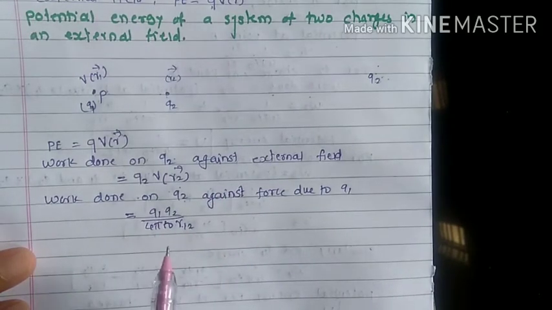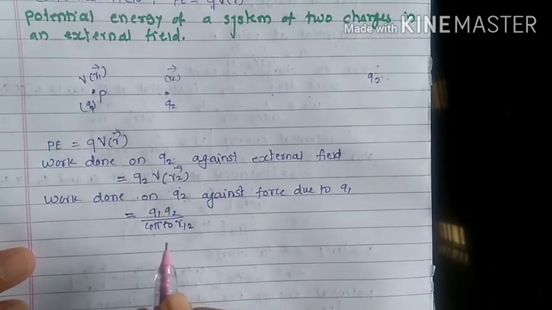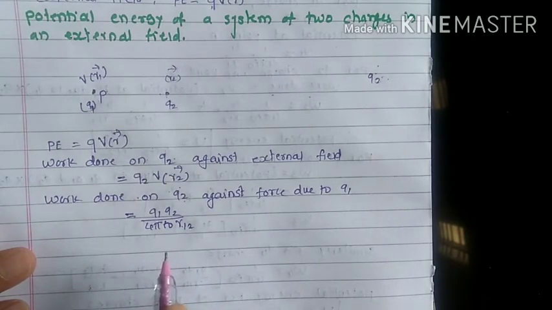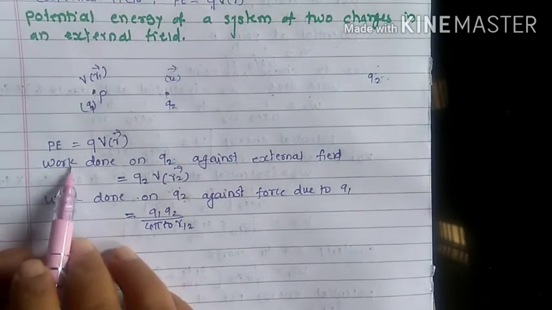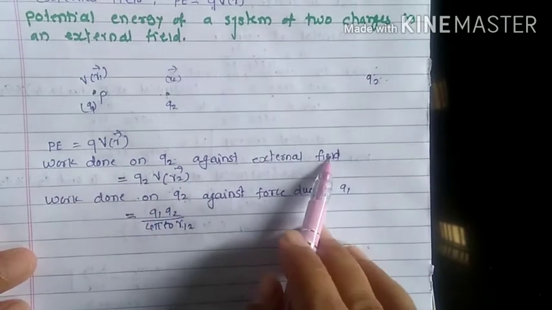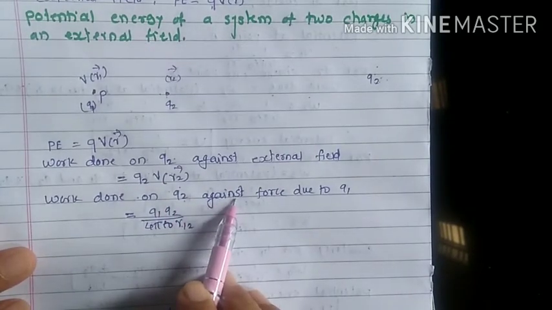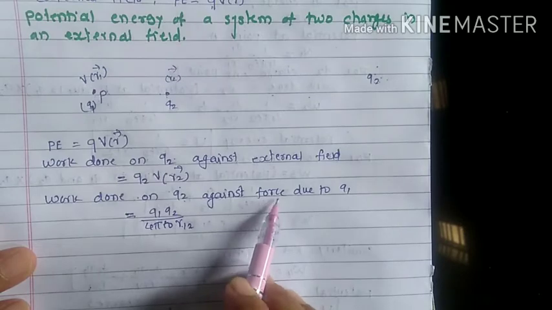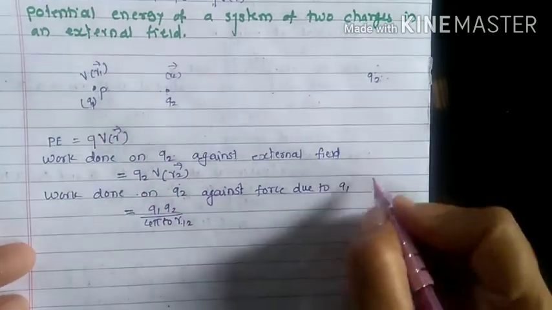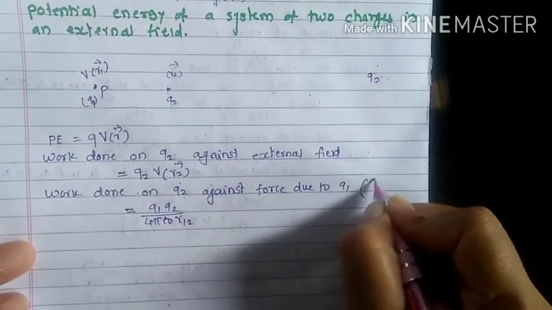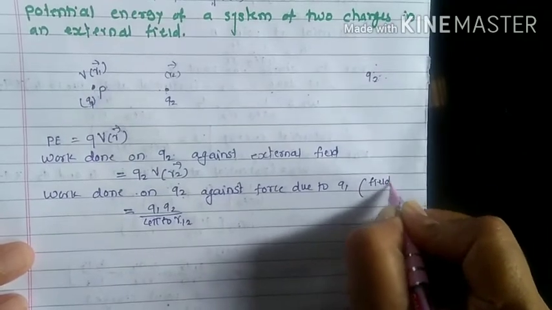By the principle of superposition of fields, we add the work done on Q2 against the two fields. One work done is against the external field, while the other is due to the field due to Q1.